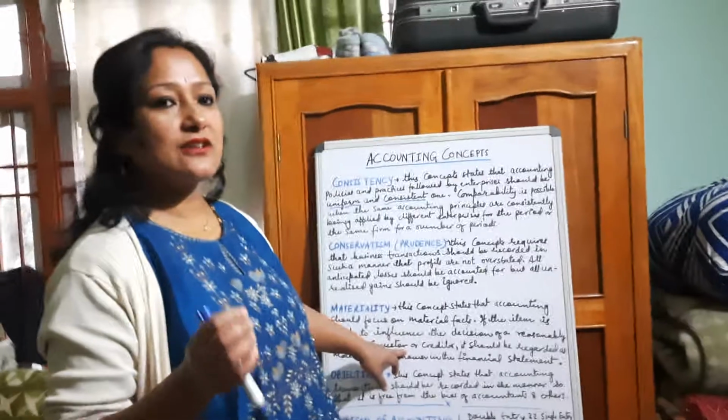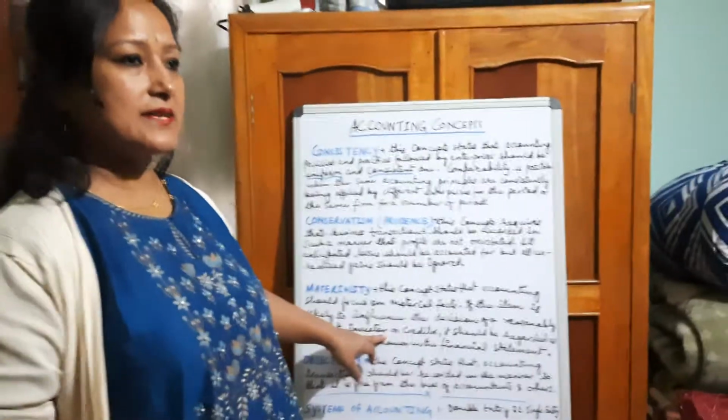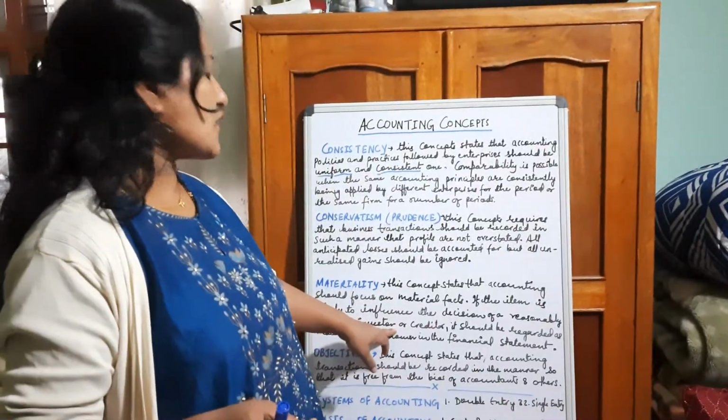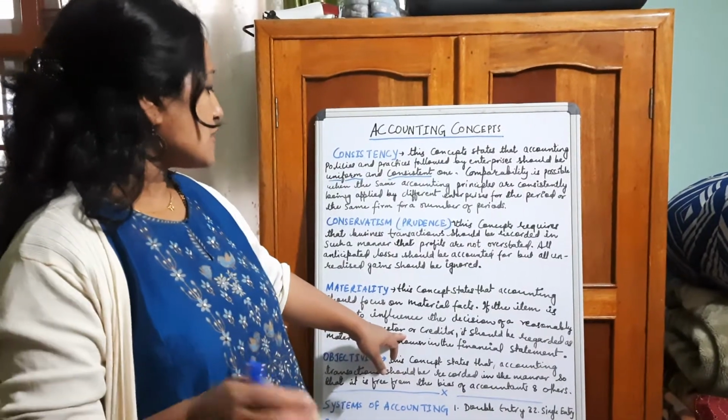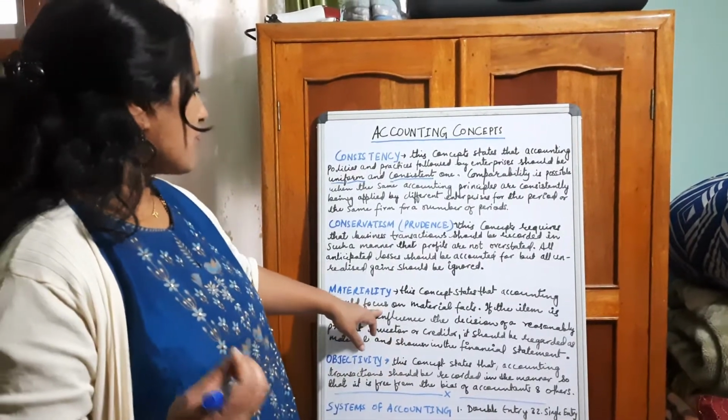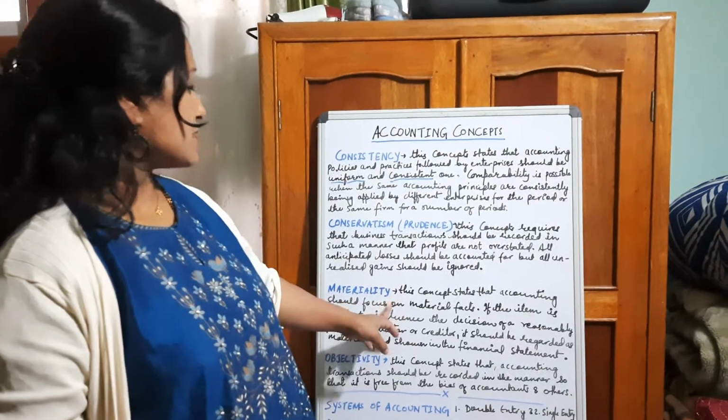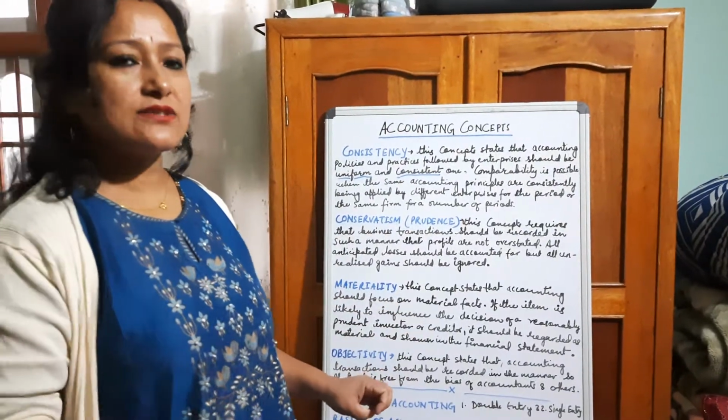Those kinds of factors and events, if they are there in the business, should not be hidden. They have to be shown. Accounting has to focus on those material facts, and those facts should be taken into consideration.